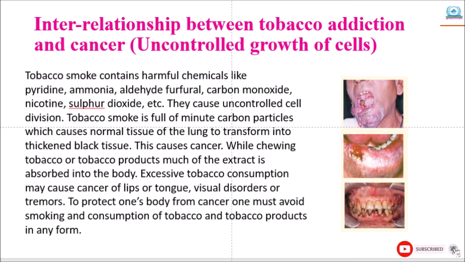So the harmful effects of smoking are due to the nicotine present in tobacco. It affects the central and peripheral nervous system. Arteries become hard, that is, it causes arteriosclerosis and hypertension. Tobacco smoke contains harmful chemicals like pyridine, ammonia, aldehyde, furfural, carbon monoxide, nicotine, sulfur dioxide, etc. They cause uncontrolled cell division.